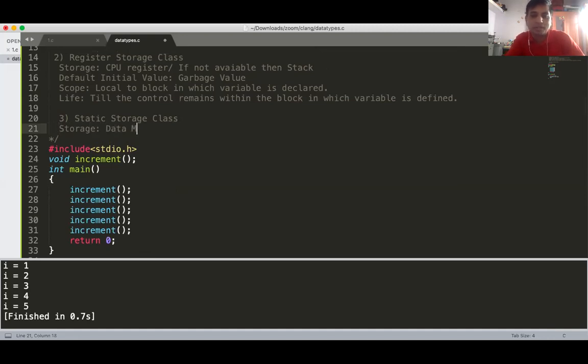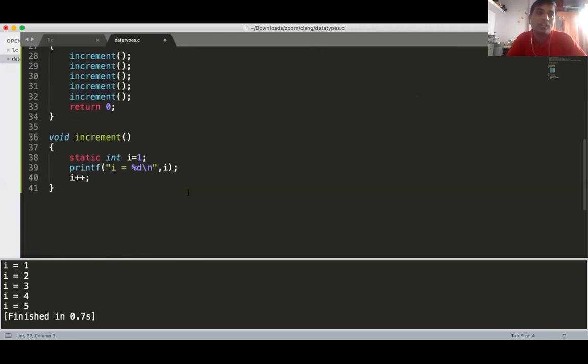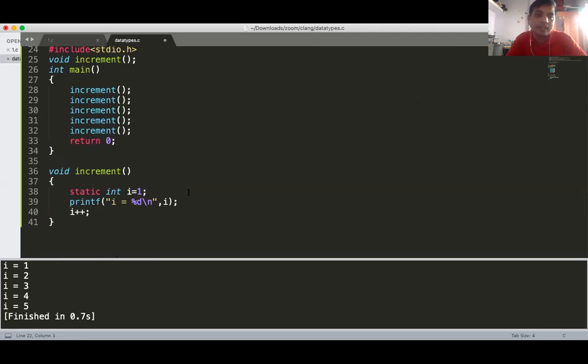Data memory. Yes, data memory. Data memory is shared memory, and it is not deleted until your program exits. Only when your program exits does it get deleted. So this I is not created in your stack memory. After the increment call is over, the stack memory gets deleted, but the data memory is not deleted. So I is already created in your data memory with the value 1. 1 gets printed, and then that memory gets incremented to 2. So I becomes 2.